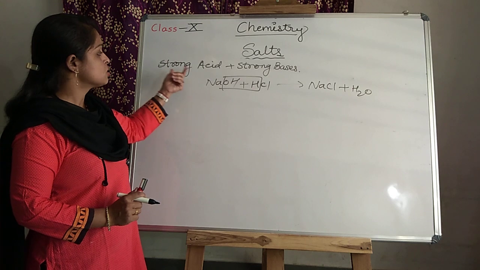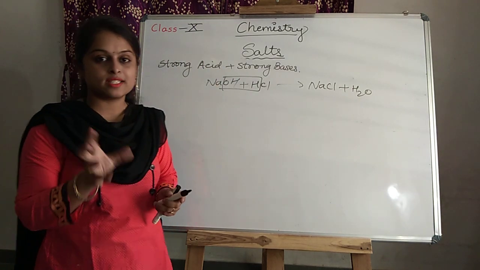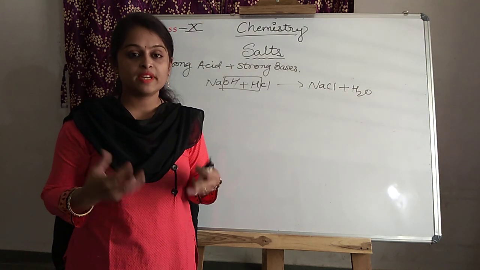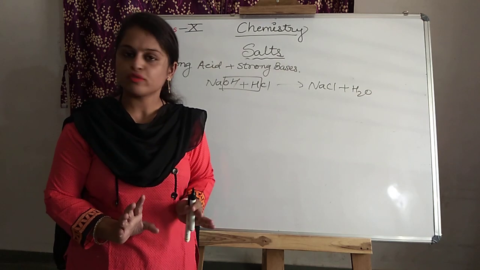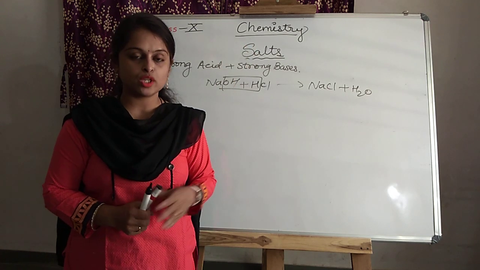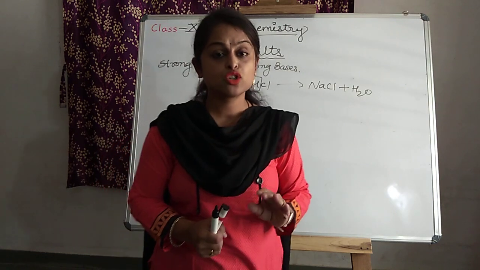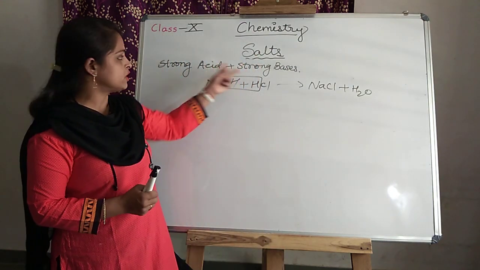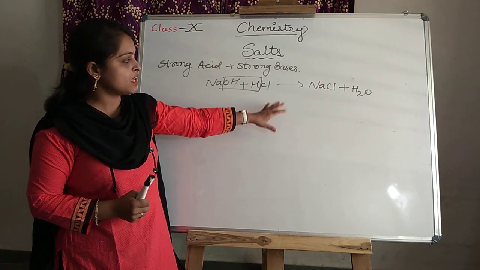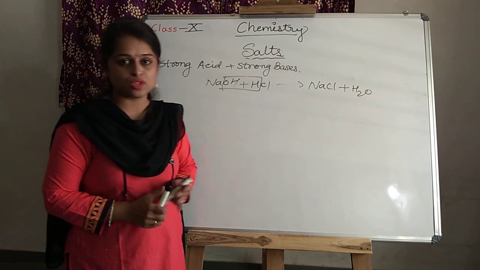Why so? Because when a strong acid is dissolving in water, it is liberating or producing a large amount of hydrogen ions. Here is the strong base, and when the strong base is dissolving in water, it is also producing a large amount of hydroxide ions. Is it clear? So in both cases, if both are producing large numbers of hydrogen and hydroxide ions, at some place they are going to combine and form the water molecule. So that's why we can say that this is a neutral reaction.